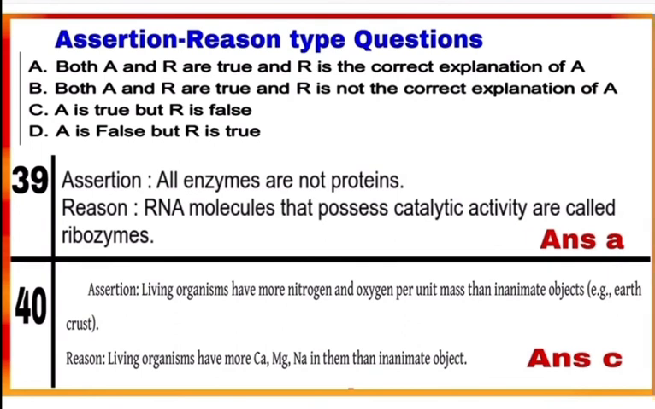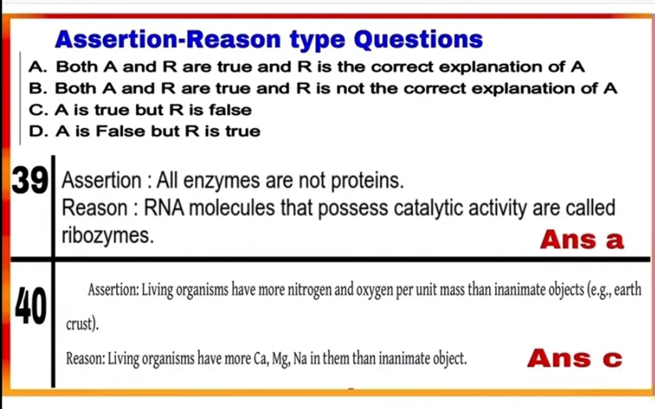Question 40. Assertion statement. Living organisms have more nitrogen and oxygen per unit mass than inanimate objects like earth crust. This is the correct statement. See the reason. Living organisms have more calcium, magnesium, sodium in them than inanimate objects. This is the false statement.